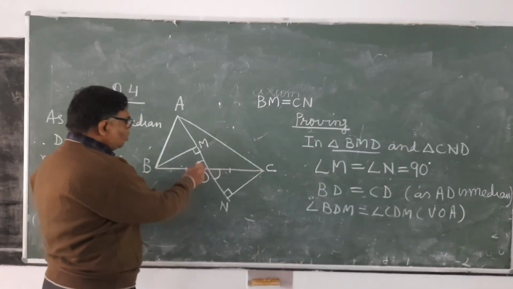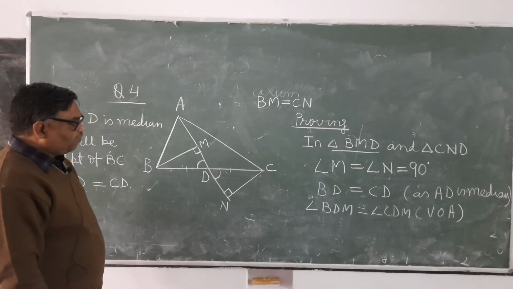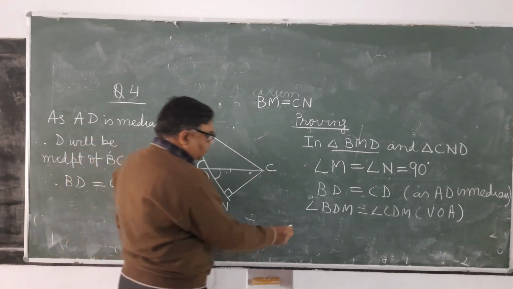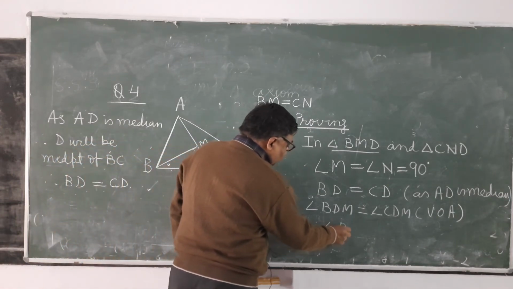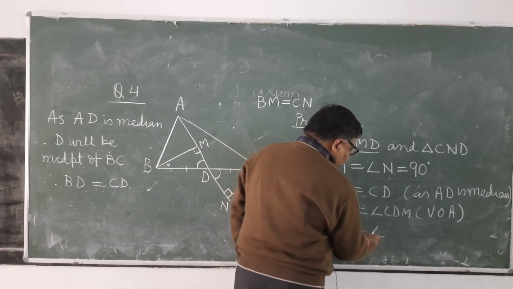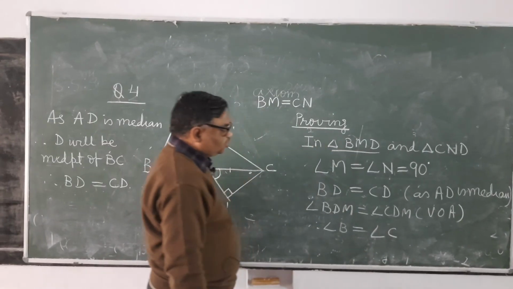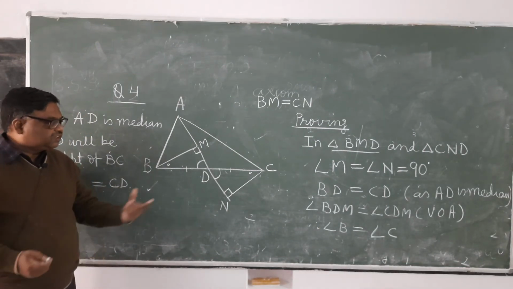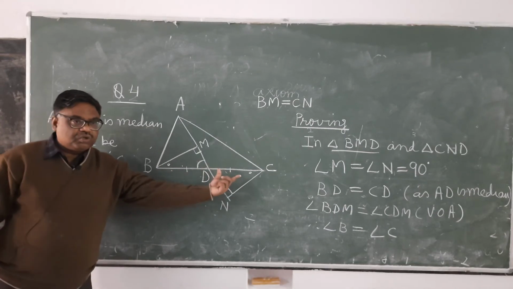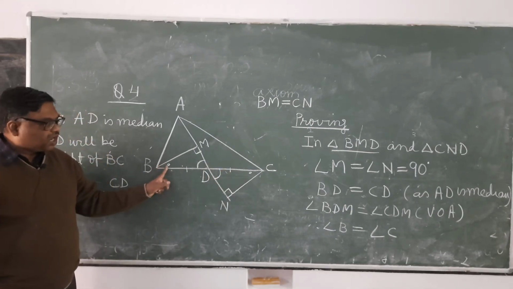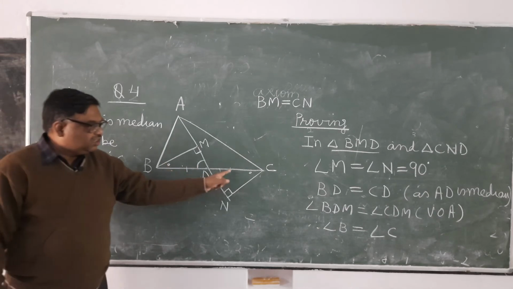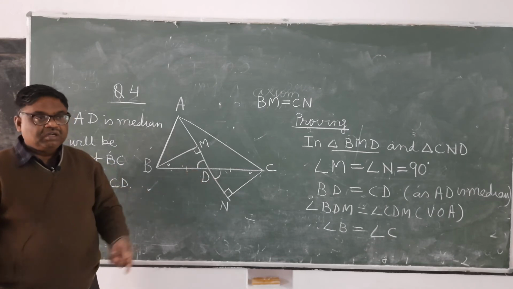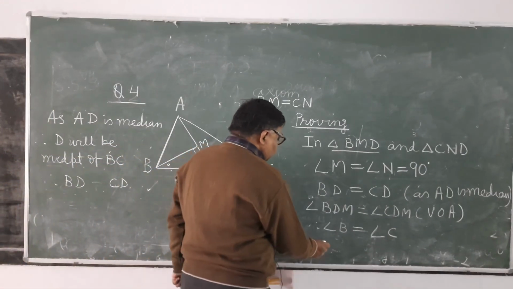This angle is equal to this angle. So, what will be the third pair? Third pair will be this. Therefore, angle B will be equal to angle C. Now, you check whether ASA is satisfied or not. So, here which side is equal? BD equal to CD. BD is touching to which one? Dot and this arc. CD is also touching to the dot and arc. Therefore, both the triangle will be congruent.